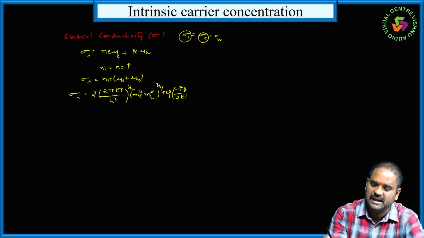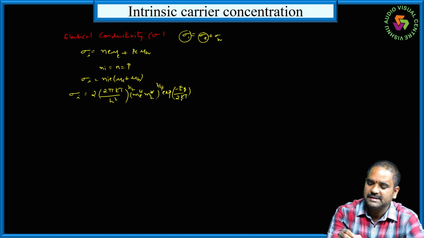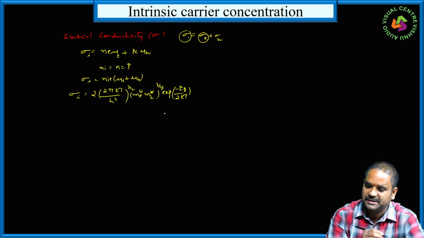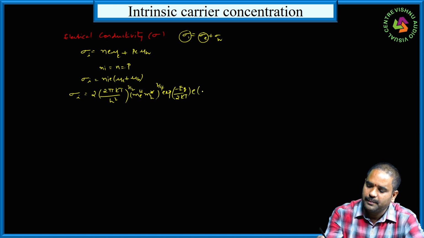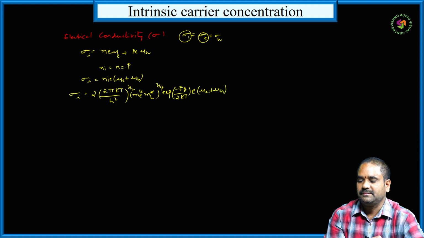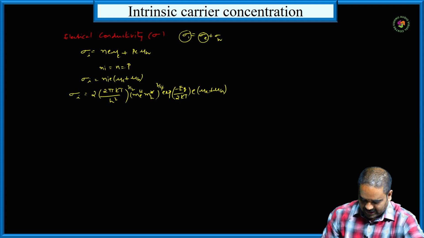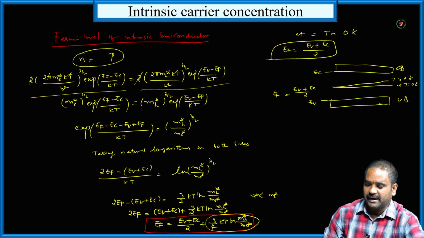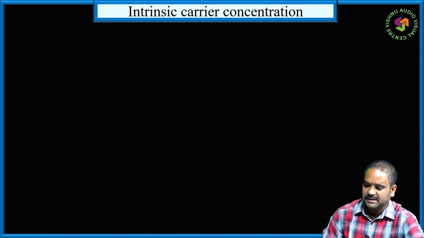Here Eg is the energy gap of the material. Then this is the Ni expression, then e into mu e plus mu h. Right? Just I have written the carrier concentration of intrinsic semiconductor expression.